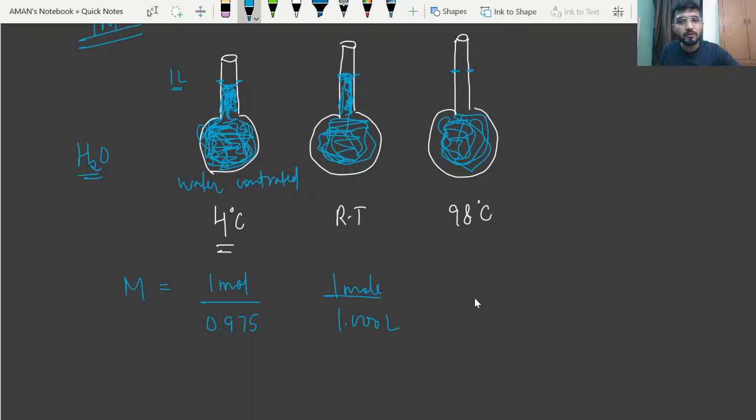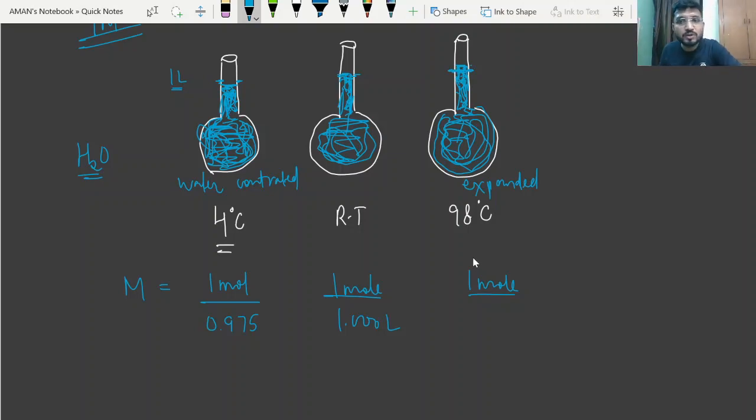Now in the third case, what was observed? The mole will remain the same, 1 mole, right? But in this case the water is a little bit expanded. Means the water reached up to this mark, a little bit more volume. So it was observed that the water rose past this mark.